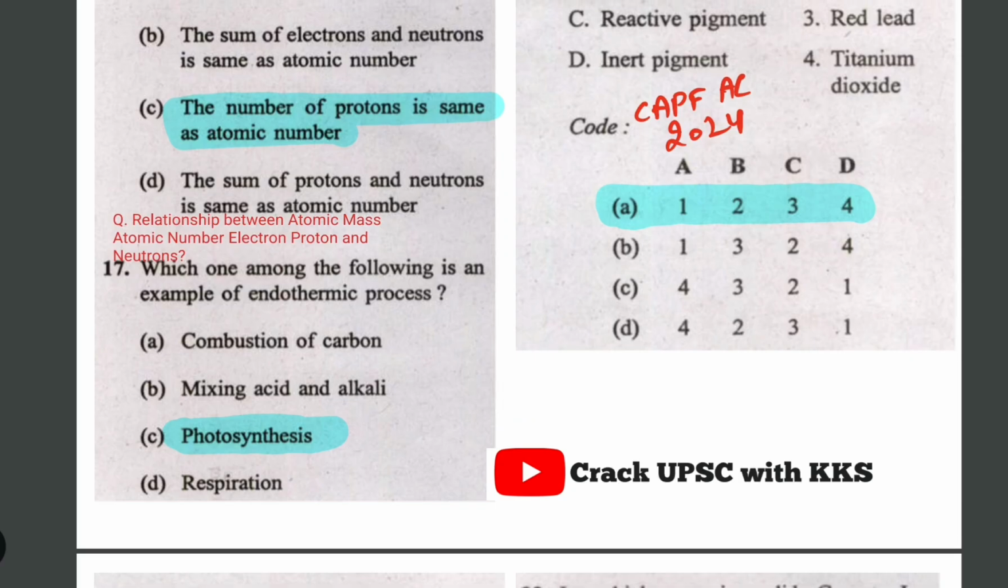So the next question is about an endothermic process. You must have read about endothermic and exothermic processes. Photosynthesis is an endothermic process.